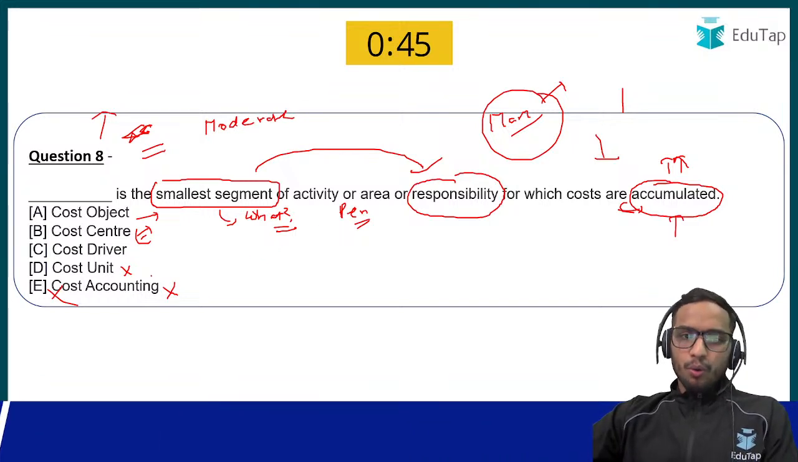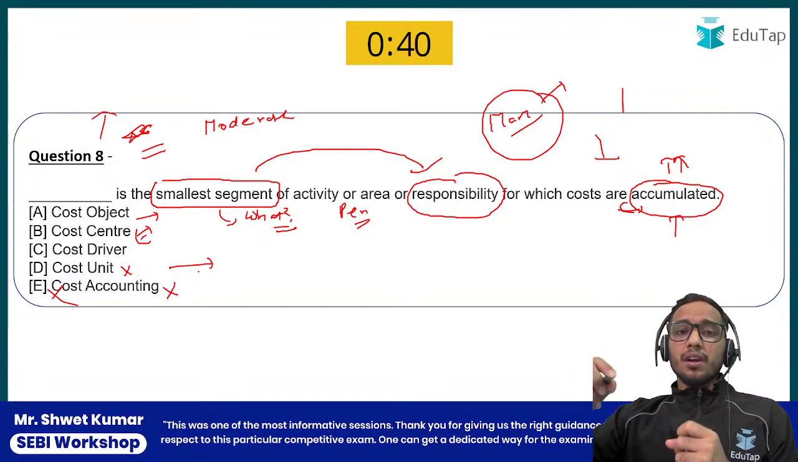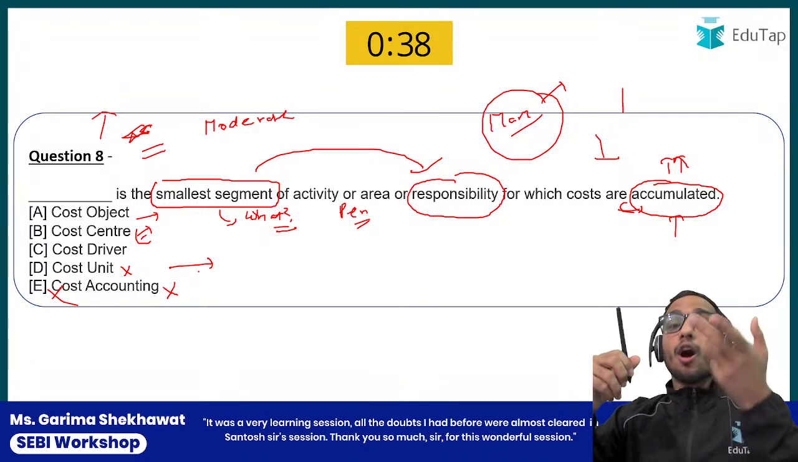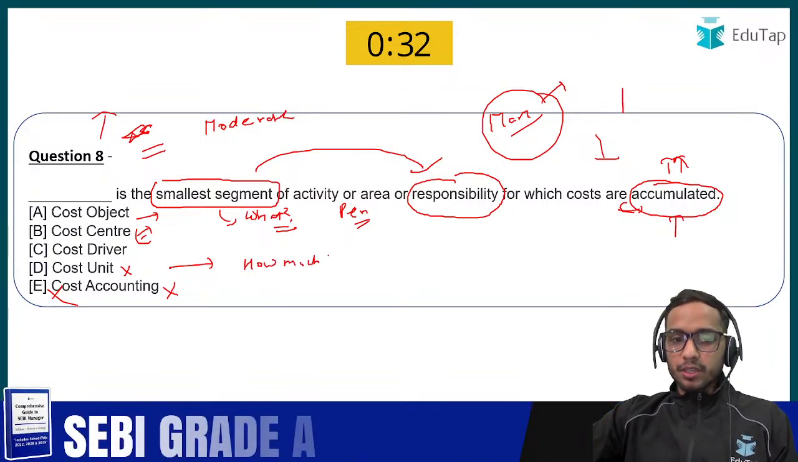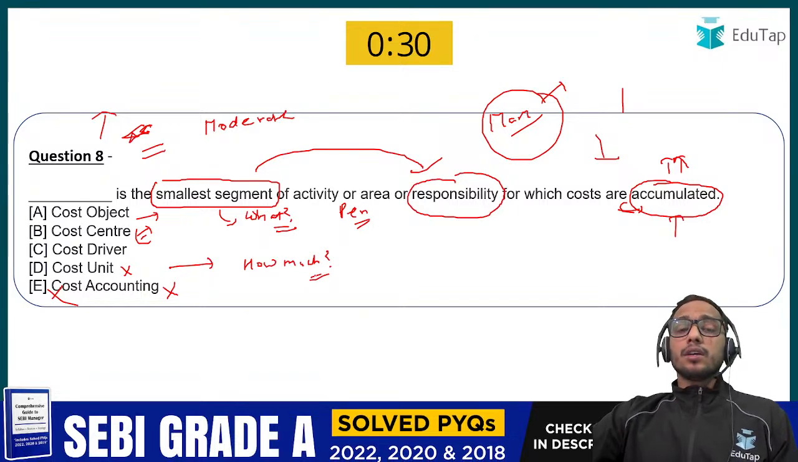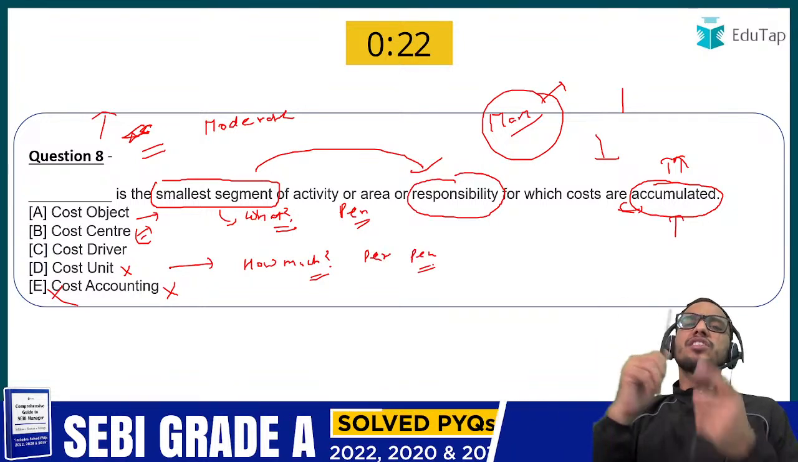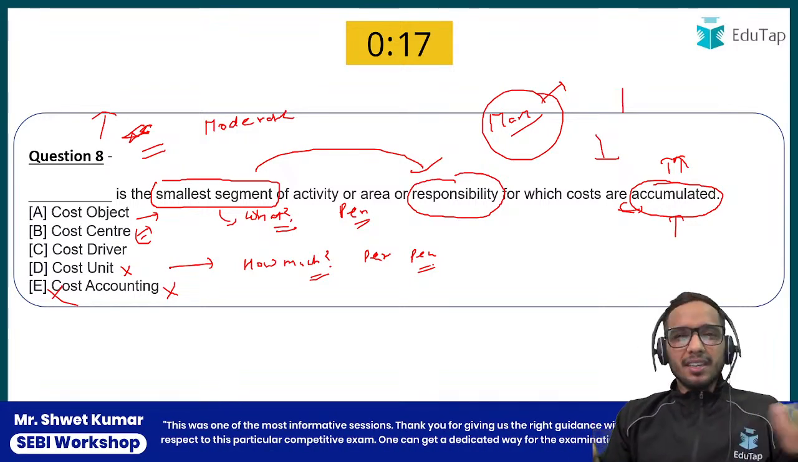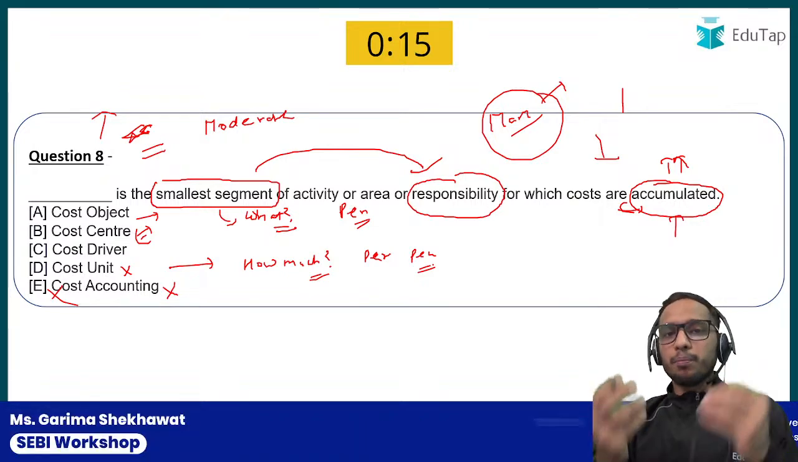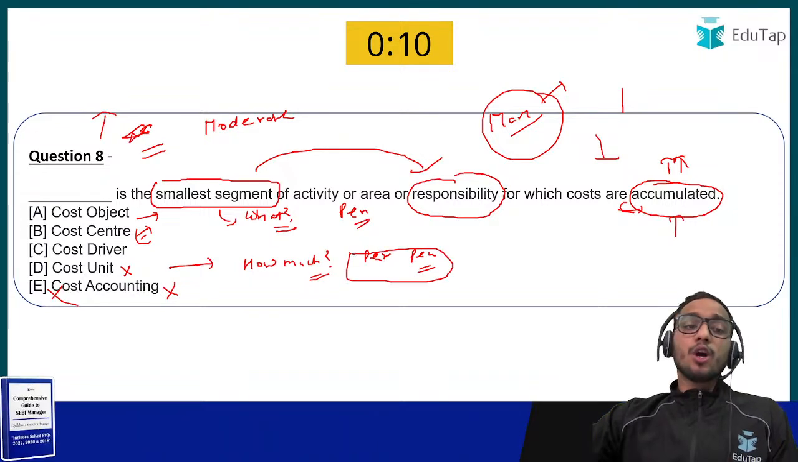Now, what is this cost unit? Cost unit means for how much quantity. So it would be identified with this keyword, how much. For how much quantity you are basically identifying your cost. So it would be per pen. Per pen means for a single pen. So your cost unit is a single pen, or it might be 1 dozen as well. Okay? But let's assume the simplest example. So it would be per pen. So that's the difference between cost object and cost unit.